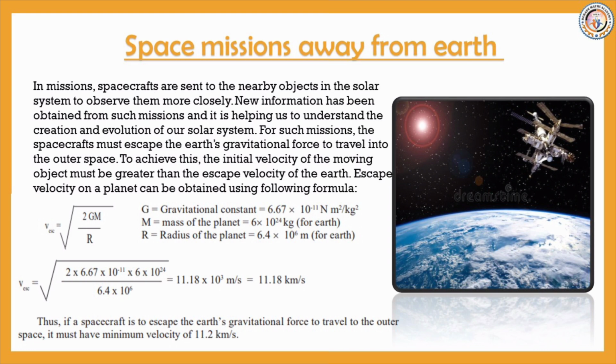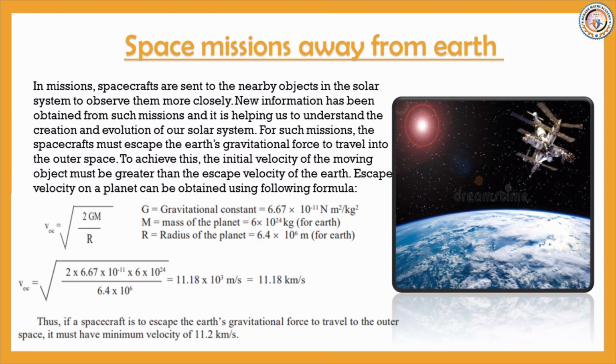It must be greater than the escape velocity of the Earth, as we have learnt in the chapter on gravity. Escape velocity on a planet can be obtained using the following formula. Velocity is equal to under root 2GM upon R.